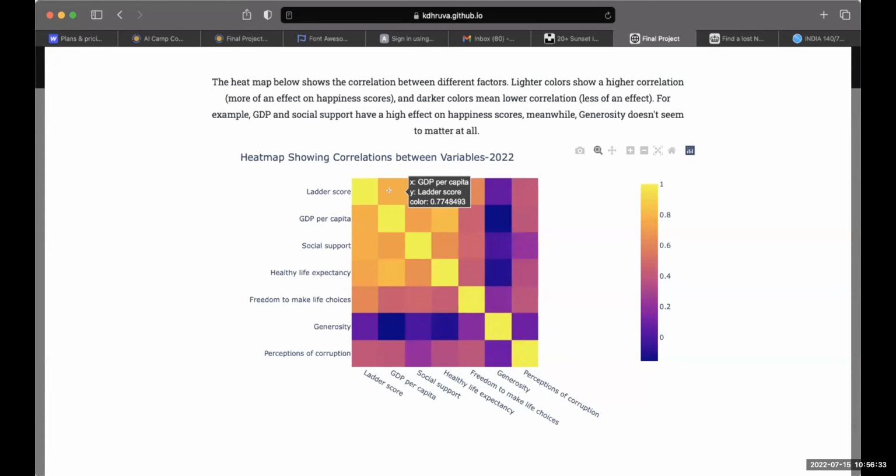But if you hover over any spot, you can see which 2 factors are being shown and their correlation. From this, you can see that GDP and social support have a high effect and generosity does not at all.